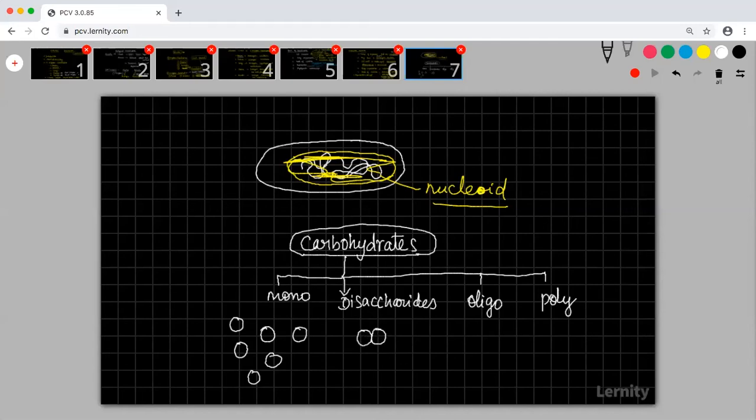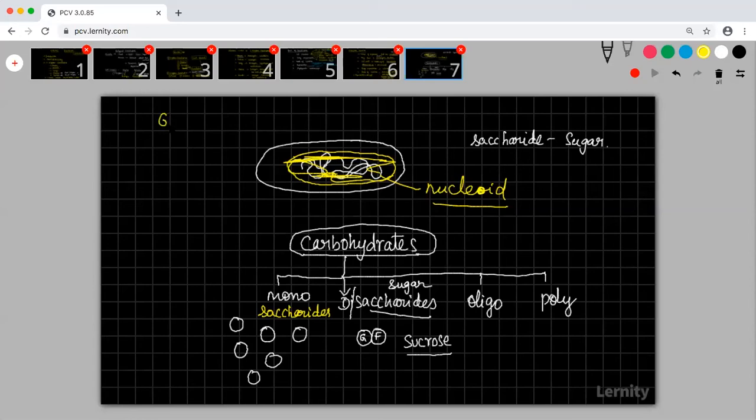Say for example, sucrose that you eat, your normal sugar, that is called sucrose. It is made up of glucose and fructose. So disaccharide means two sugars are joined together to form one structure. Di means two, saccharide means sugar. The word saccharide means sugar. There are different kinds of sugars present in food substances.